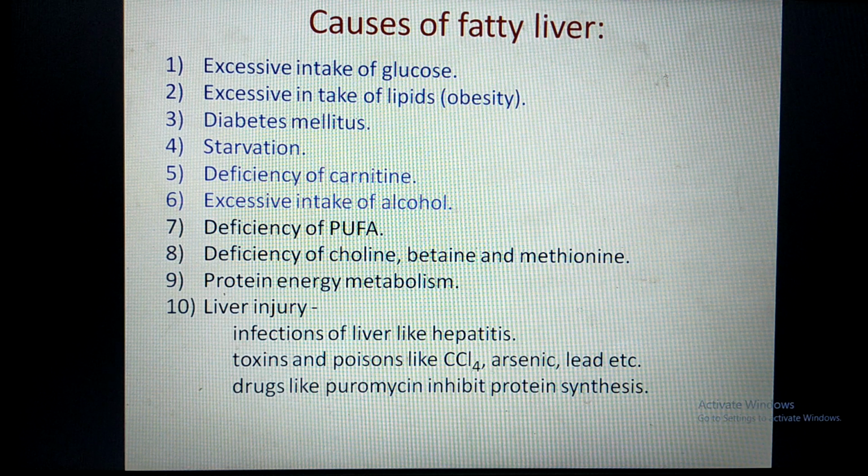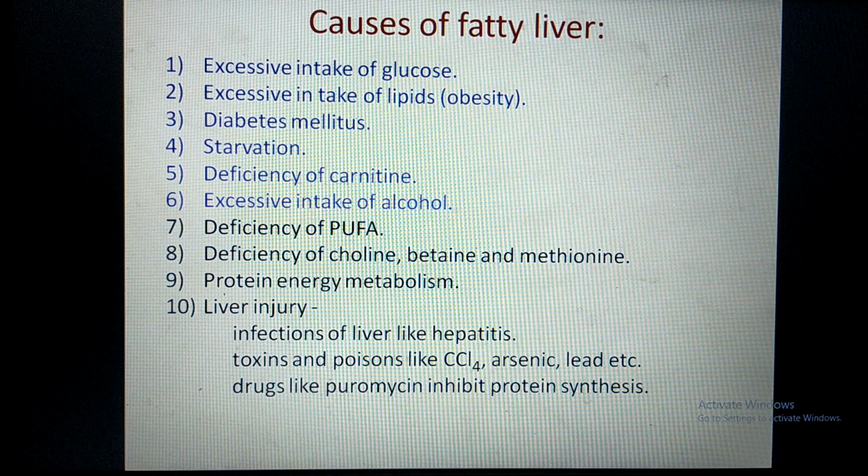Excessive intake of alcohol, next cause, also causes fatty liver. The mechanism is, if alcohol intake is more, the formation of acetyl-CoA is more. Now this alcohol is metabolized through formation of acetaldehyde, which is converted into acetic acid, and that acetic acid is then converted into acetyl-CoA.